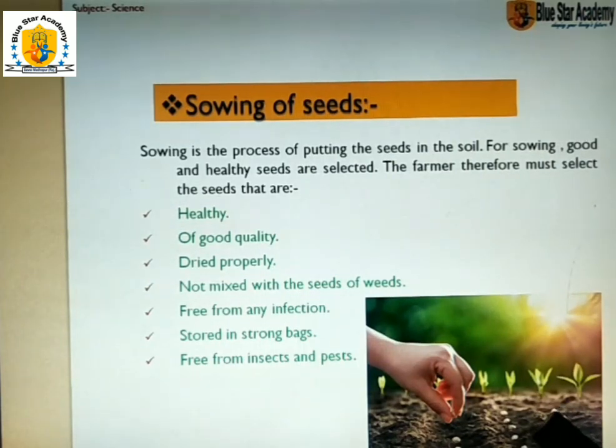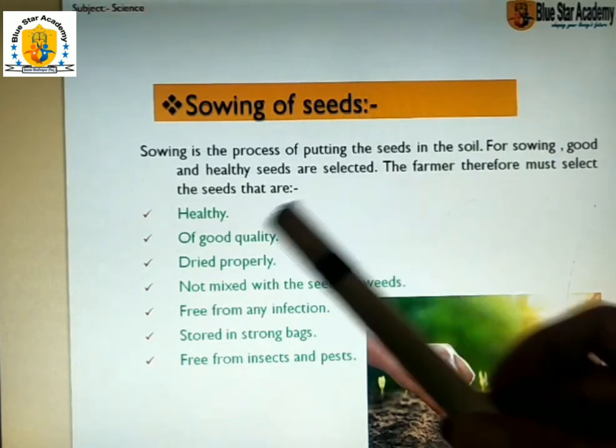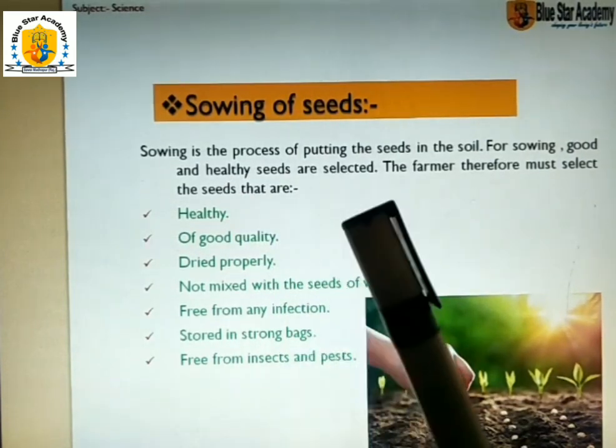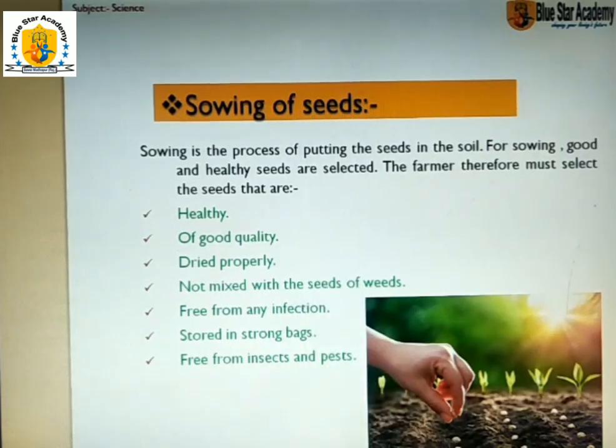For sowing, good and healthy seeds are selected. For sowing, we always select healthy seeds because healthy seeds yield high crops. The farmer therefore must select the seeds. What types of seeds does the farmer select? The seeds should be healthy. Seeds should be of good quality.